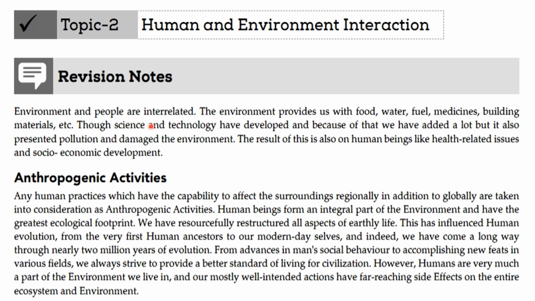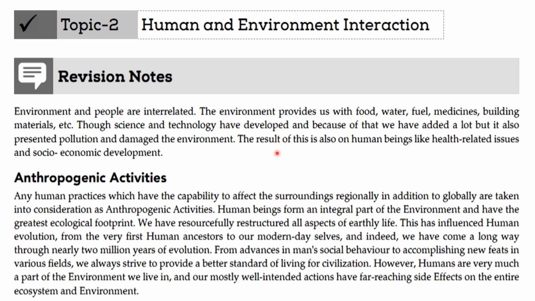Human and environment interaction. Environment and people are interrelated. The environment provides us with food, water, fuel, medicine, and building material. Through science and technology we have developed and added a lot, but it has also presented pollution and damage to the environment.